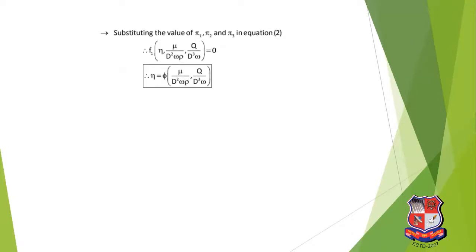Substitute the values of pi 1, pi 2, pi 3 in equation 2. F1 of n, mu divided by d square omega rho, Q divided by d cube omega is equal to 0. So we will get the final equation: n is equal to phi of mu divided by d square omega rho, Q divided by d cube omega.